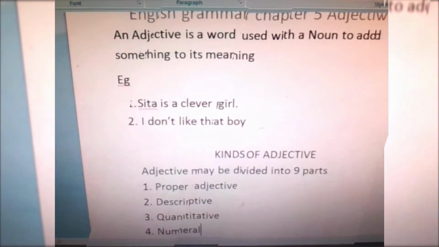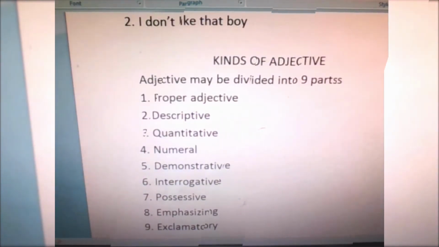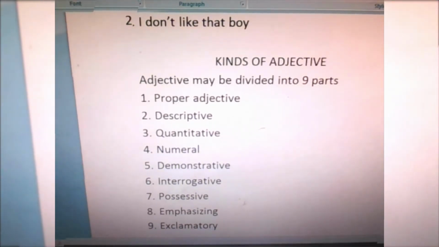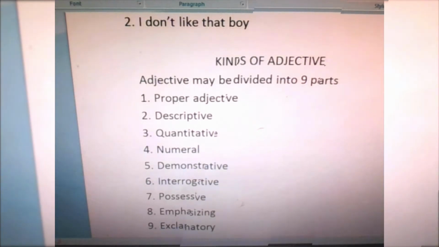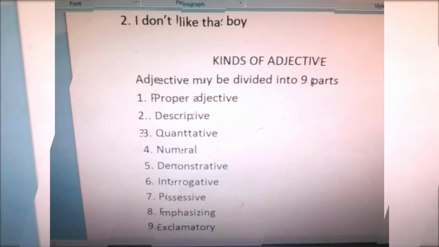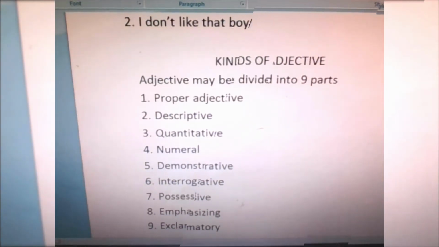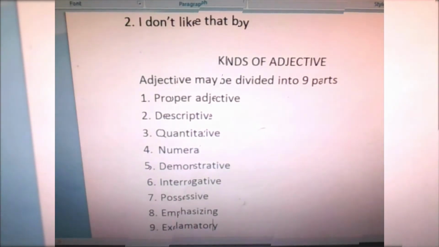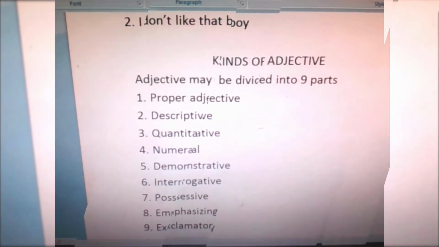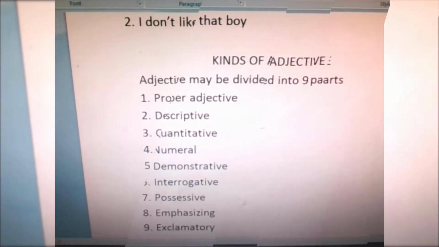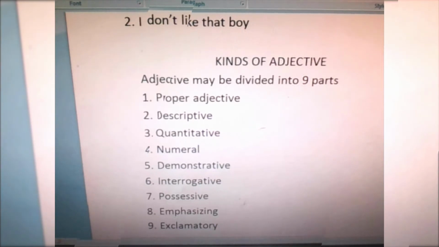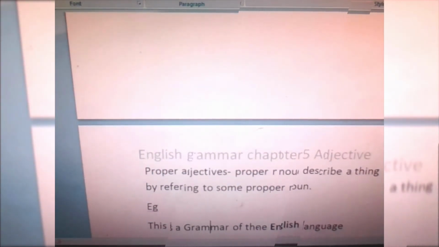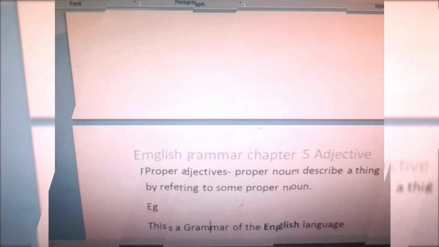Kinds of adjectives. Adjectives may be divided into 9 kinds or 9 parts. First is proper adjective, second is descriptive adjective, third is quantitative adjective, fourth numeral adjective, fifth demonstrative adjective, sixth interrogative, seventh possessive, eighth emphasizing, and ninth exclamatory. Let's move forward and understand what these kinds are.